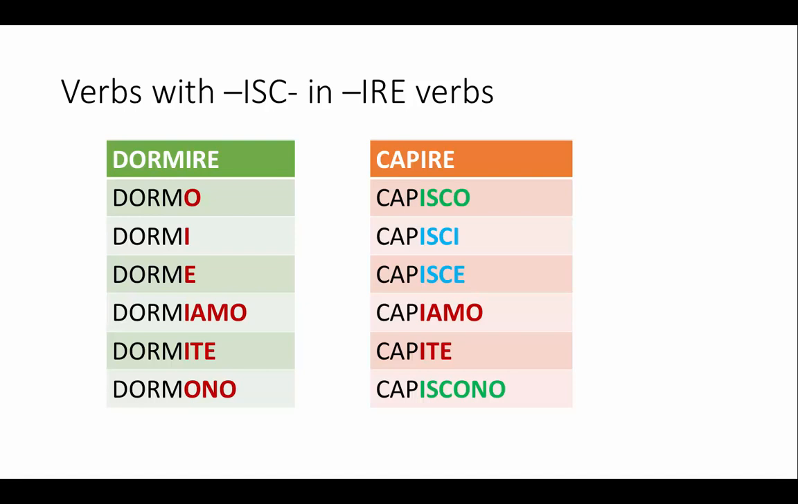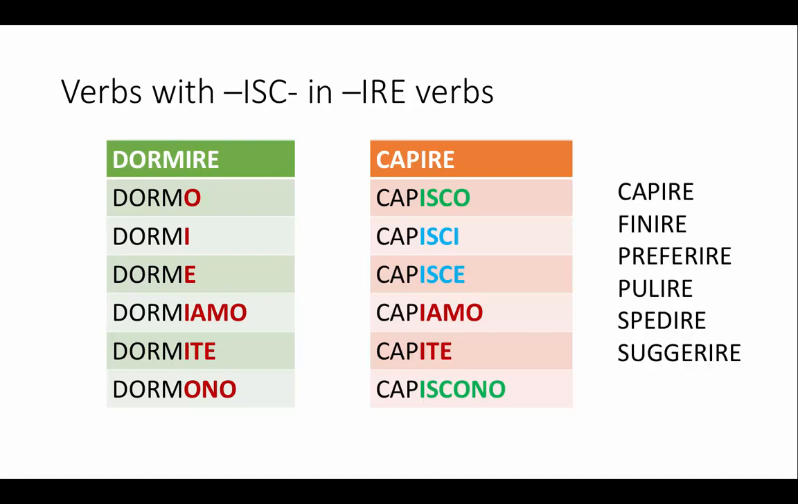So what I have is capisco, hard pronunciation, and then capisci and capisce, which is soft. Capiamo, capite is normal. And then again I go back to the hard pronunciation, capiscono. So capisco, capisci, capisce, capiamo, capite, capiscono. There are a lot of these verbs in Italian, but at the beginning you're probably going to just learn a handful of the most commonly used ones, such as capire, finire, preferire, pulire, spedire, and suggerire. They all conjugate like capire.